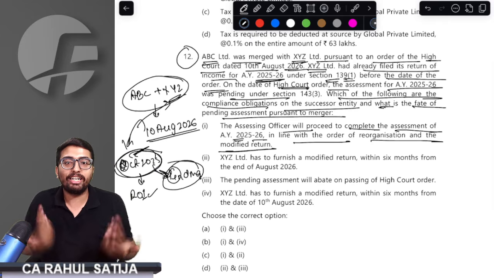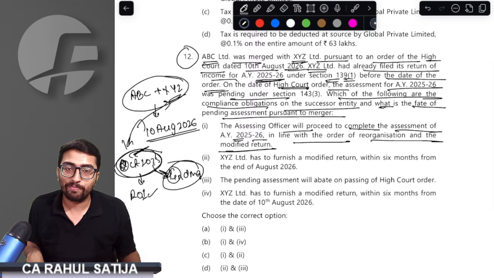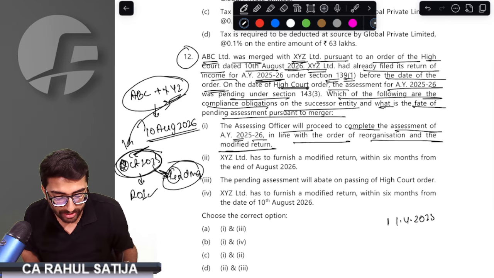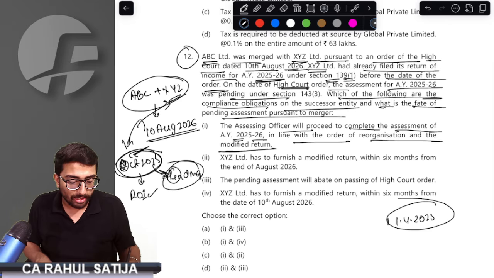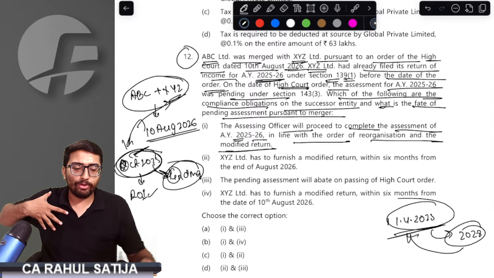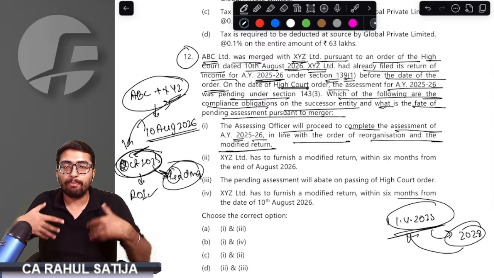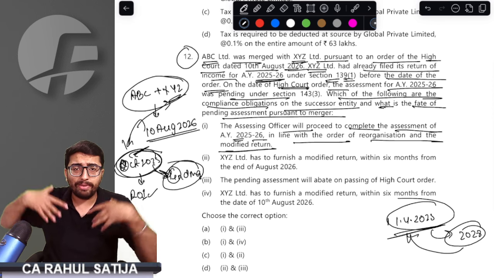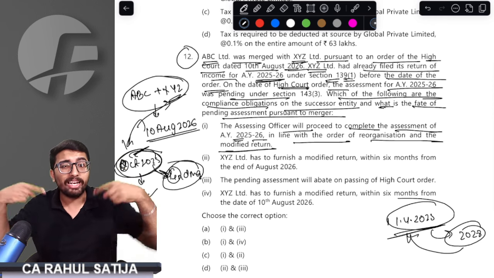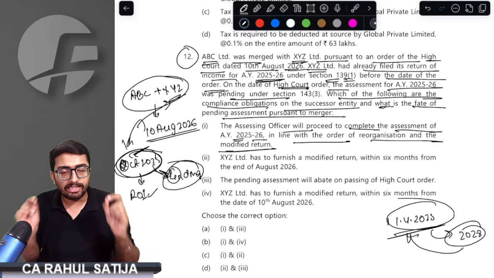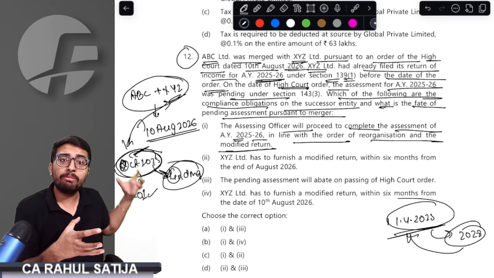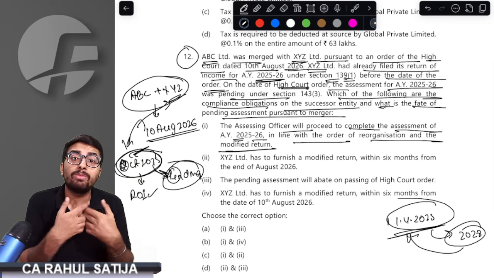As on the date I have already filed the return, but my entity is merged in the eyes of the law. It might happen that on 1st April 2025 I request merger, but I have to do compliance work now. Maybe in 2028 I receive a merger order dated on that date. When I comply with the provisions, I comply as an unmerged entity, as XYZ. But later, if the merger takes place and is backdated, I have to file everything again. I have to do modified returns. Yes, the assessee is required to file a modified return in every case. Whatever compliance he has done as an unmerged entity, he has to file a modified return as the merged entity.